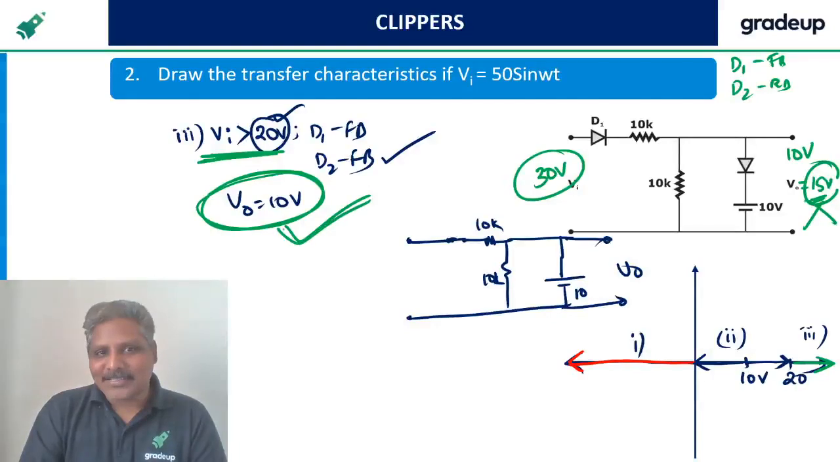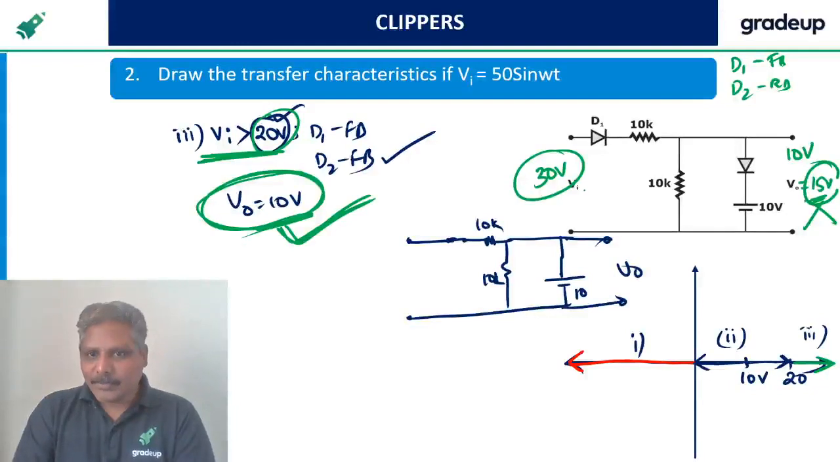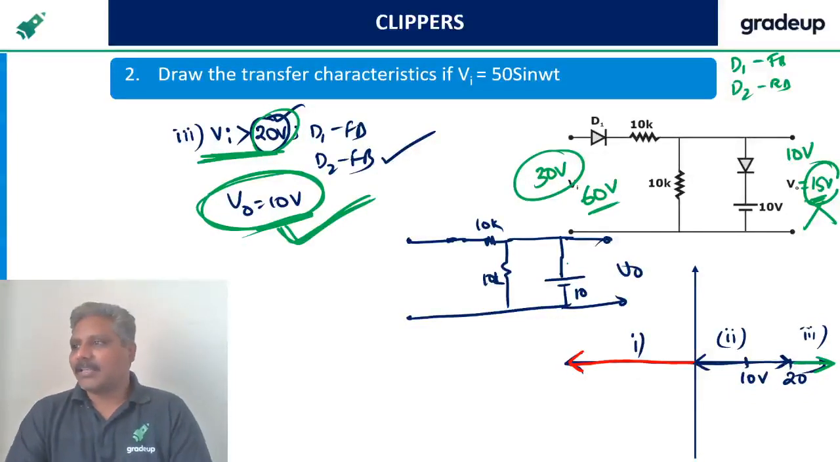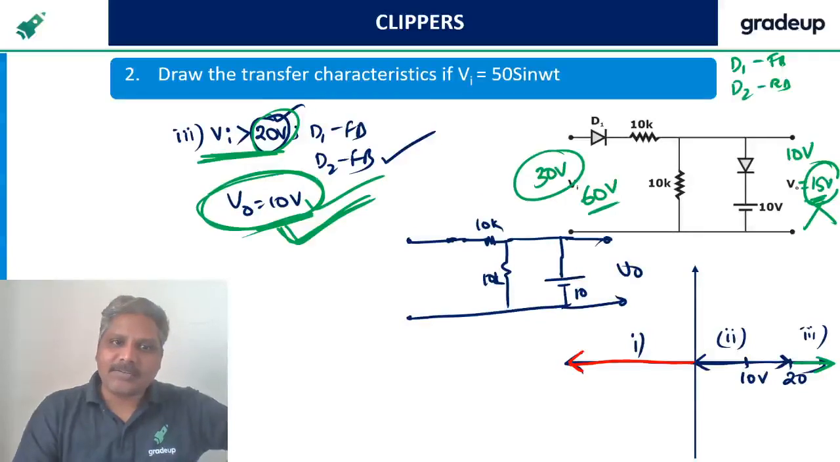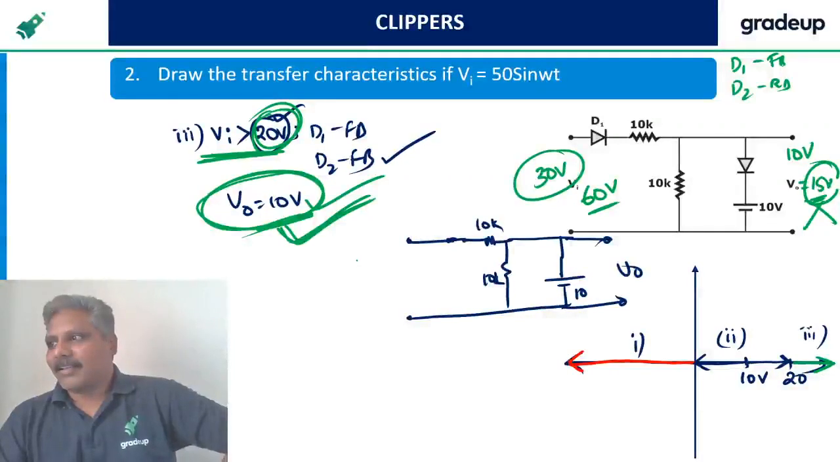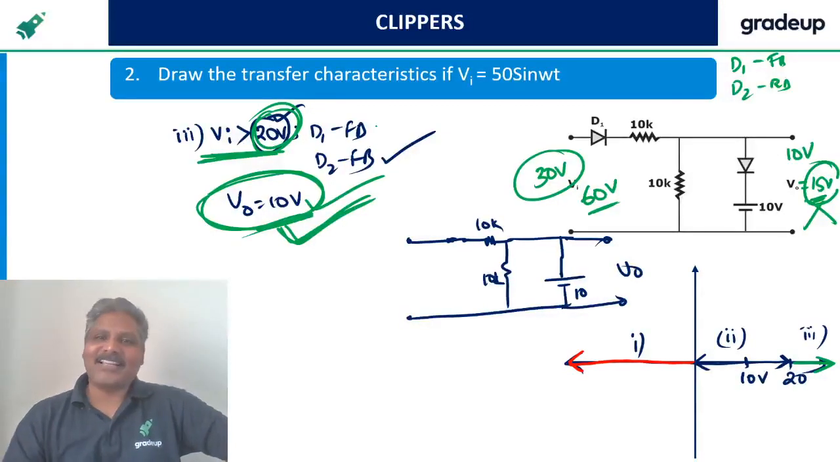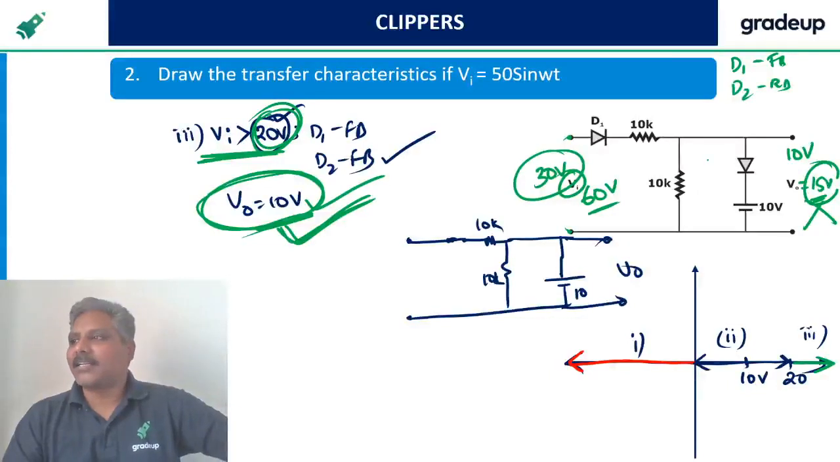10 volts. Greater than 20, what is the output we have? 10 volts. Suppose if input is 60 volts, then also the output is 10 volts because it is greater than 20. Sir, I thought that there is some twist in your question. Very good. Greater than 20, anything you apply, the output will be constant at 10 volts.